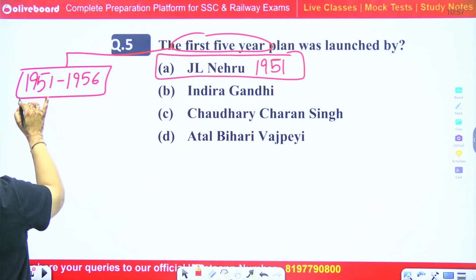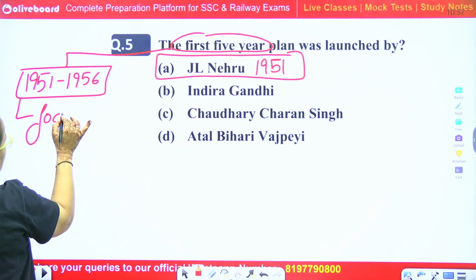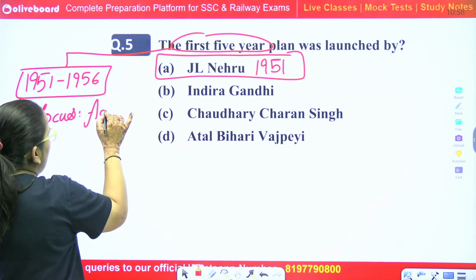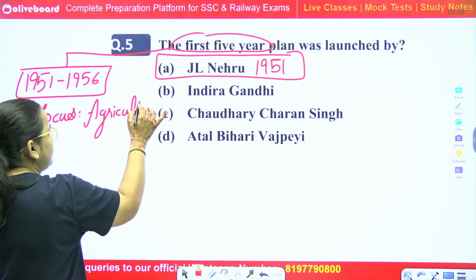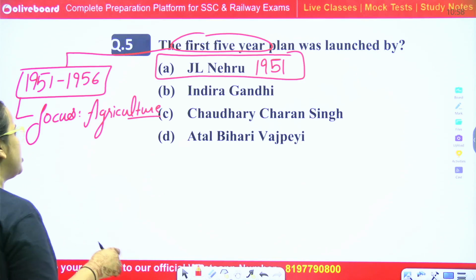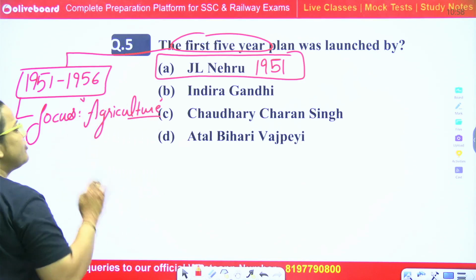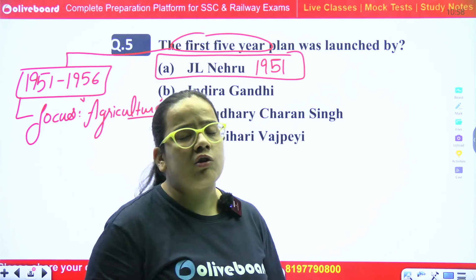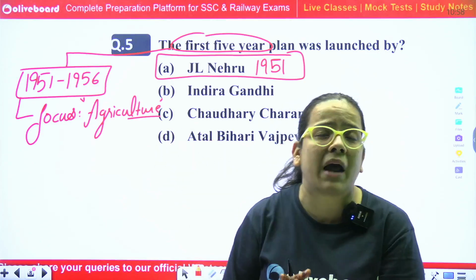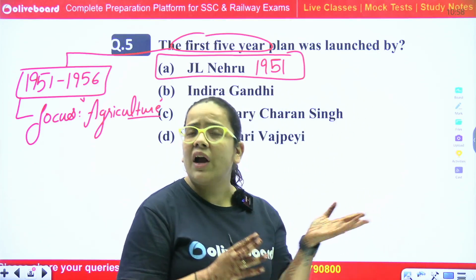The major focus of the plan was to enhance the agriculture sector, as India was completely dependent on agriculture. So in our initial first 5-year plan, we focused more on agriculture, and it was the most successful 5-year plan.